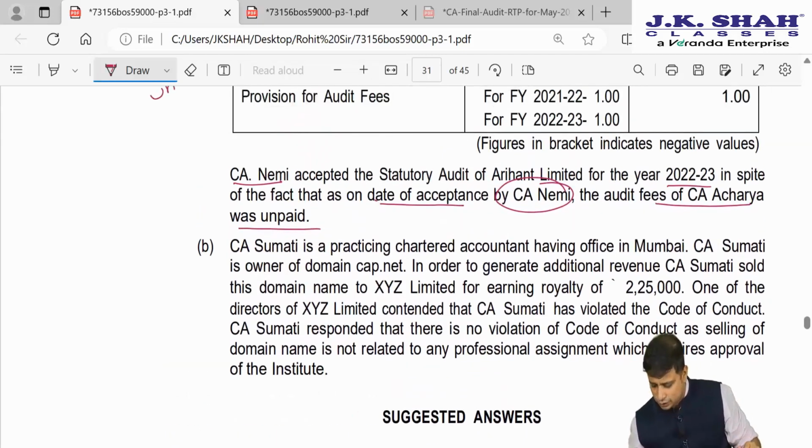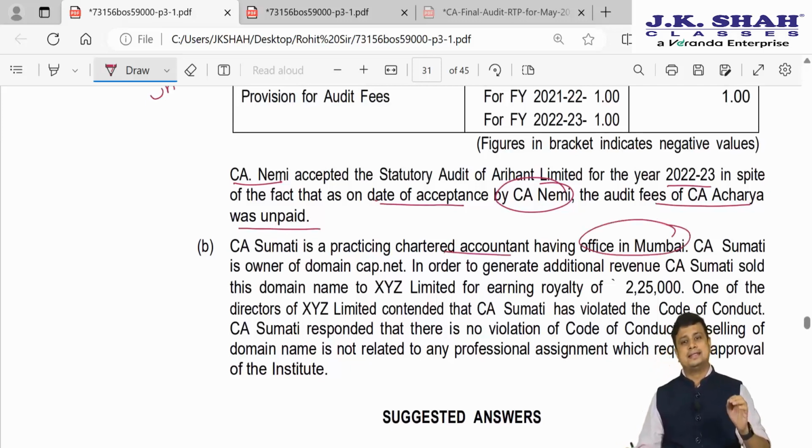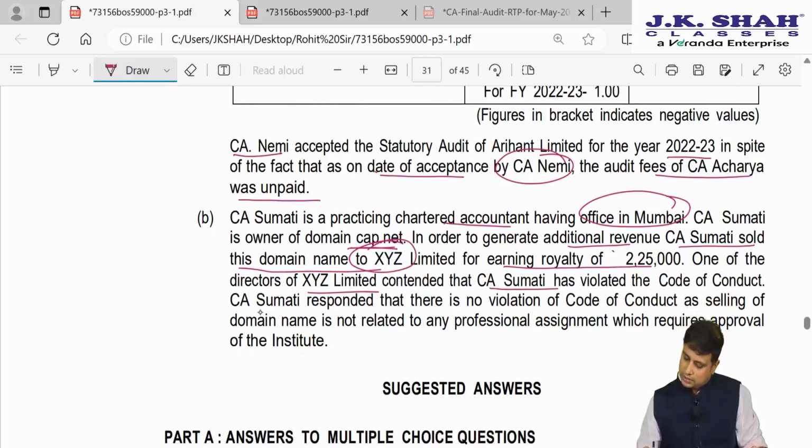Last question, CA Sumati is a practicing chartered accountant having office in Mumbai. CA Sumati is an owner of a domain of CapNet. In order to generate additional revenue, CA Sumati sold this domain name to XYZ Limited for earning a royalty of 2,25,000. One of the directors of XYZ Limited contended that CA Sumati has violated the code of conduct. CA Sumati responded that there is no violation.